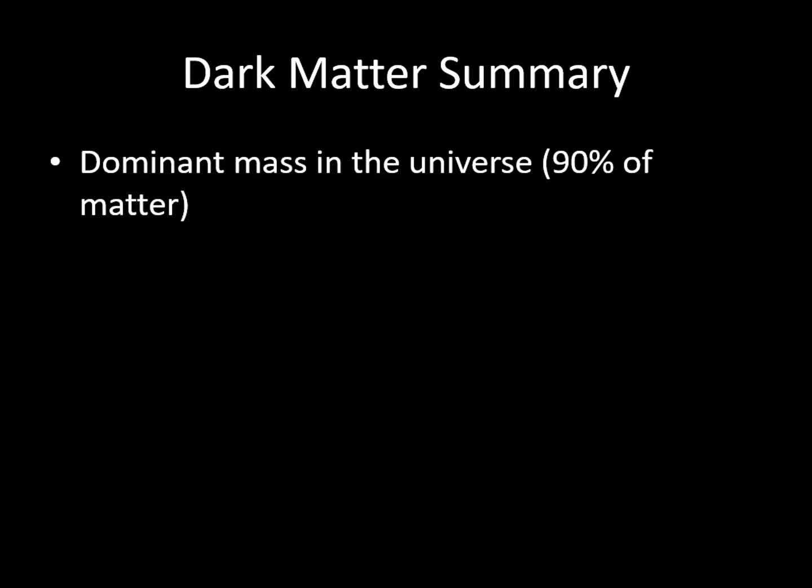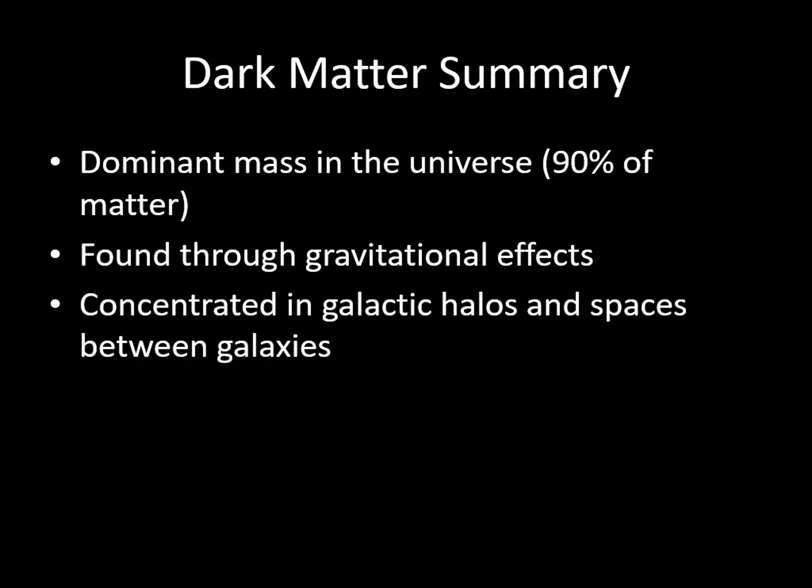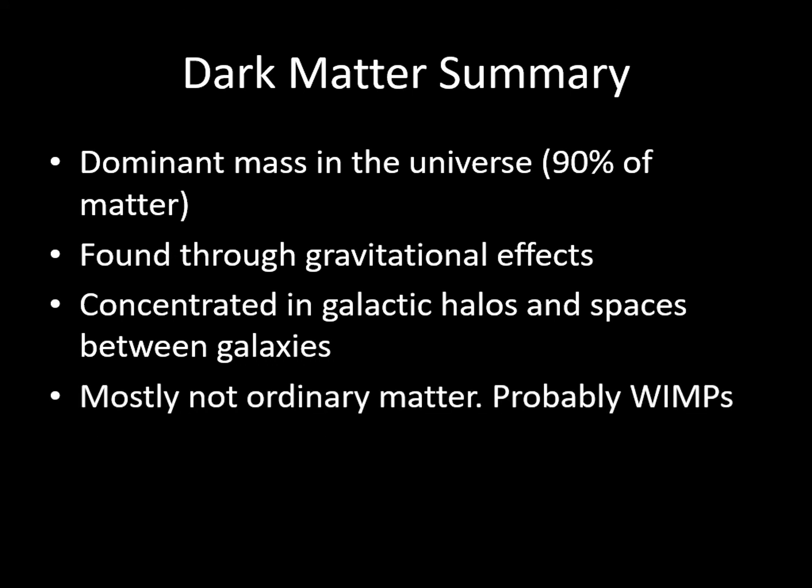So, to summarize what we know about dark matter, about 90% of all the matter in the universe is made up of dark matter. We can detect its presence through the effects of its gravity, though it emits and absorbs too little light to be observed. Within galaxies, dark matter is mostly in the halos, though there is also a lot between the galaxies in galaxy clusters. While there are several types of ordinary matter that could produce the effects of dark matter, observations have ruled out most of these, so that the most likely candidate for dark matter would be a new class of subatomic particles called weakly interacting massive particles, or WIMPs.